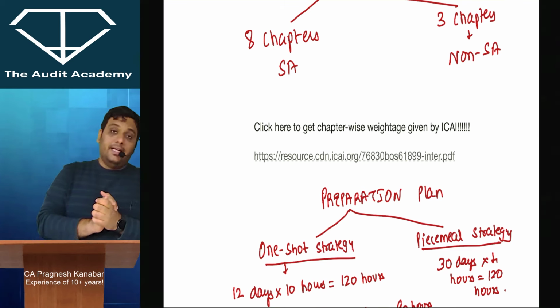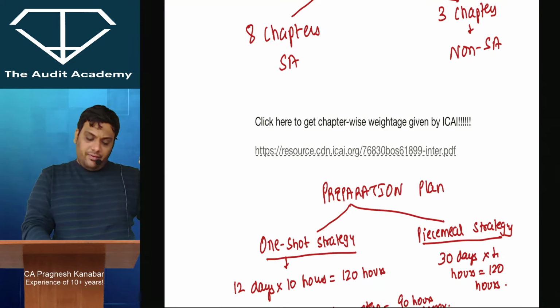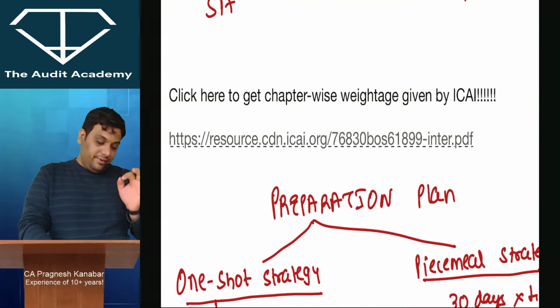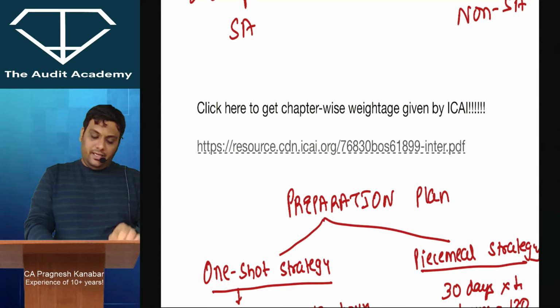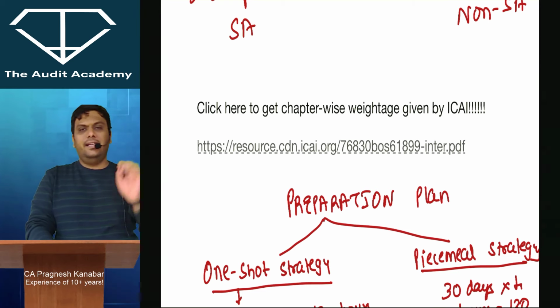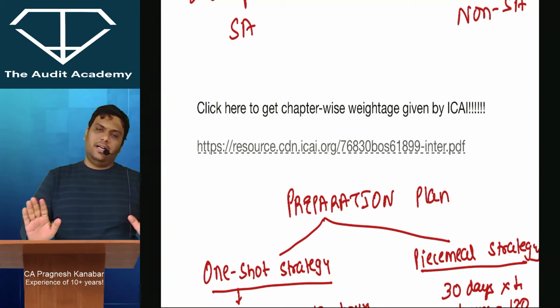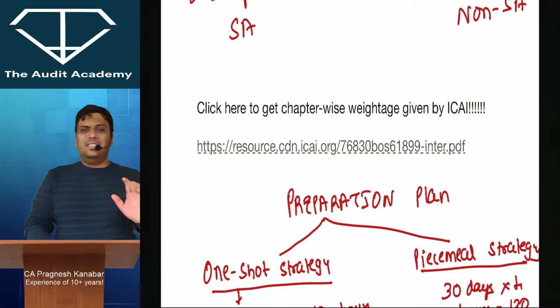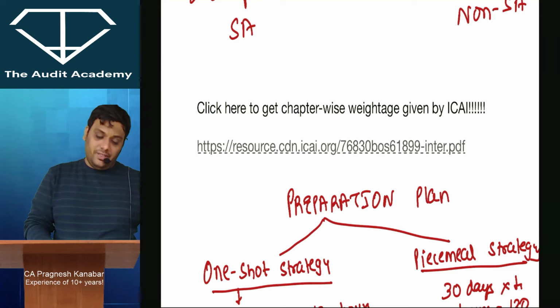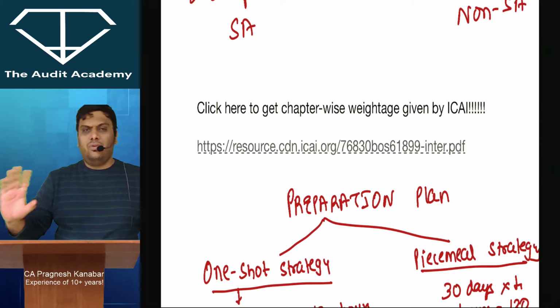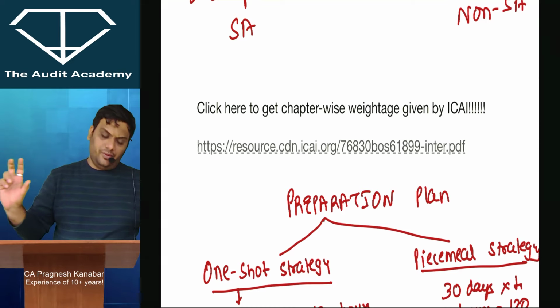All right. Now, what is the chapter-wise weightage given by the ICAI? The chapter-wise weightage that is given by the ICAI is on this link. Okay, you can click the link and go through that weightage. You will broadly understand that about 60 to 65 marks of impact will be from standards and around 35 marks of impact will be from non-standards. Okay.